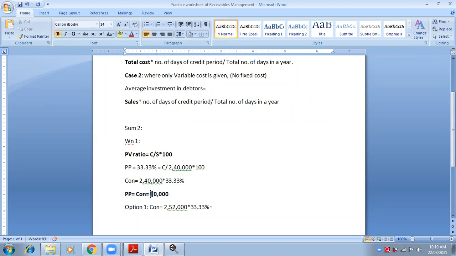Present policy, it is rupees 80,000. Now tell me in option number 1. It should not take that long.